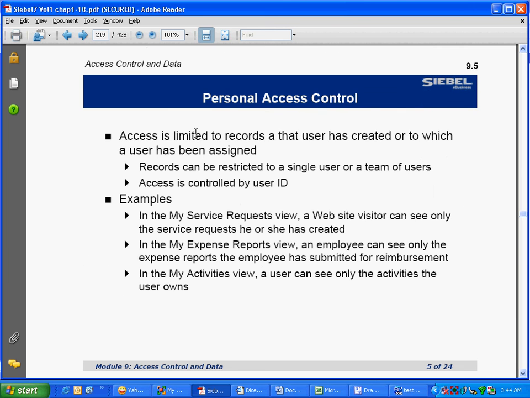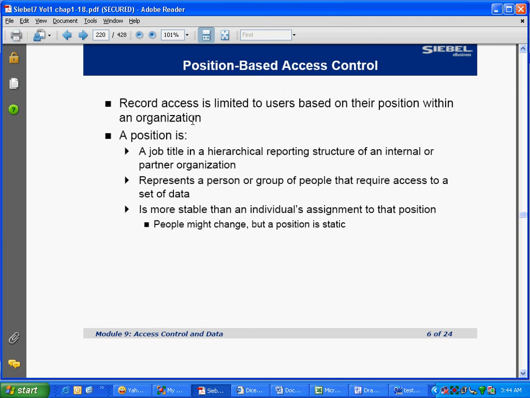Personal access control. Okay, position based. Records access is limited to users based on their position within an organization. See, this is very interesting. He's trying to make it look as if position is an English word. Actually, it is not. I'm again and again warning you. It is not.